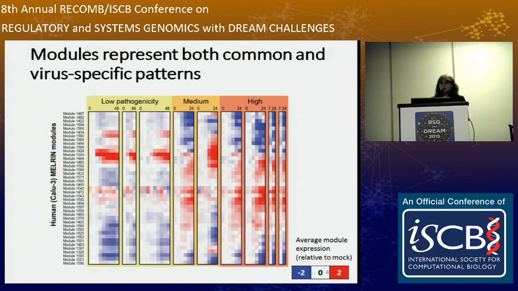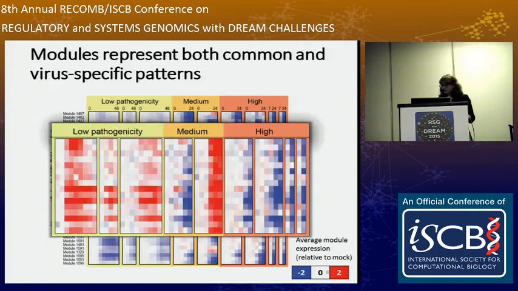This figure shows the modules identified for our human data. There are 41 of them, and each row in this figure gives the average expression level of that module across all of the different virus treatment samples. So each of these columns is a different time course. These modules provide a useful signature of patterns of host gene response. So for example, this module, where now the rows are individual genes, shows this diverging pattern where the low pathogenicity virus treatments induce these genes, whereas the high pathogenicity viruses show repression amongst these genes.